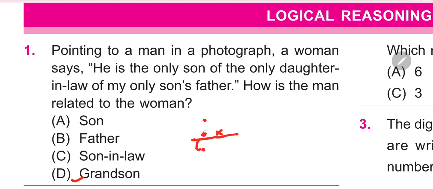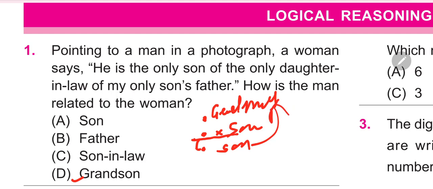So this is the grandmother, then her son, and then his son, who is the grandson. So the first question is done. Now go to the next question.